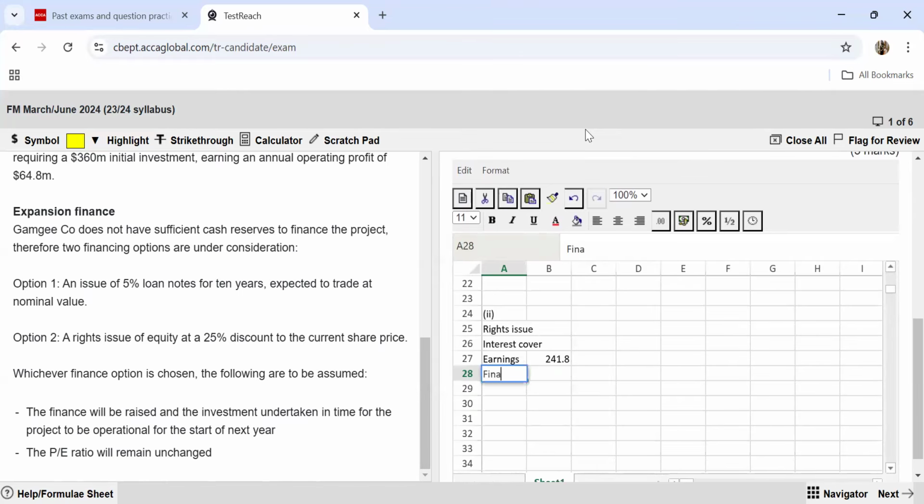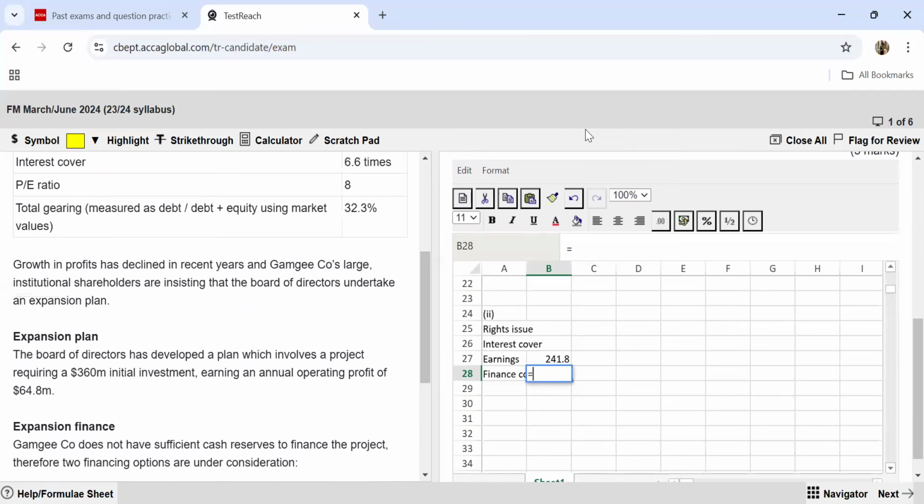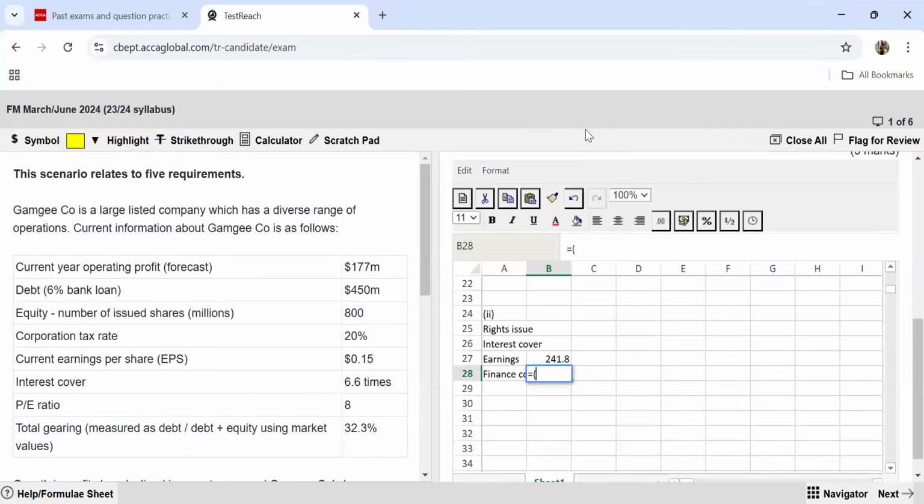So your finance cost is going to be, in this case, because there is no other money that you are taking, the money comes in through equity. So your finance cost remains at 6% of 450. So 27 million is what your finance cost is going to look like. So now your interest cover ratio is going to be earnings divided by the cost. So it's going to be roughly 9 times. All right, so this is our first ratio.